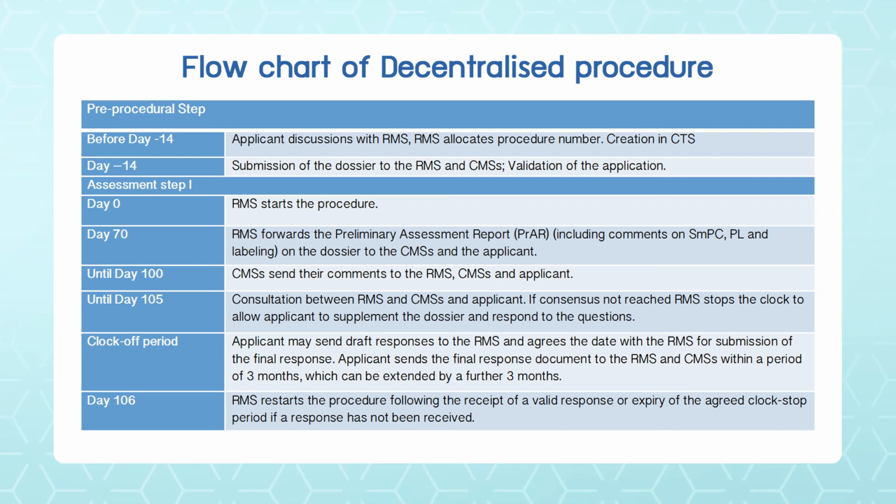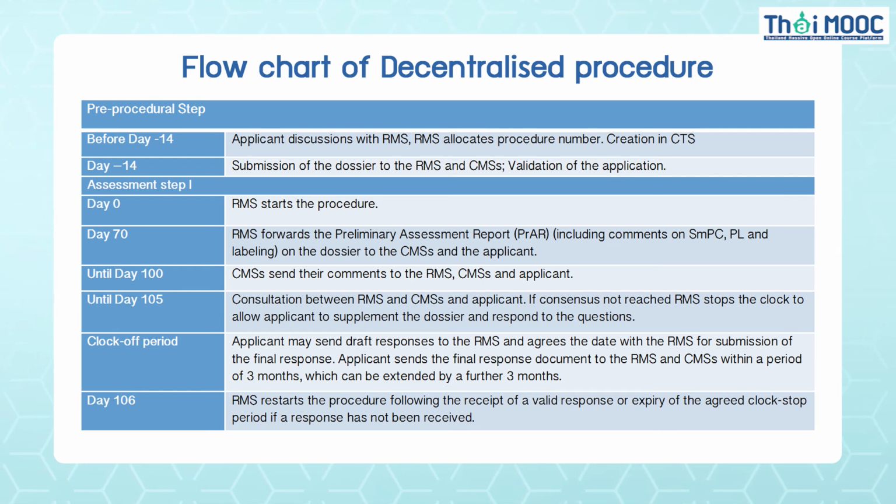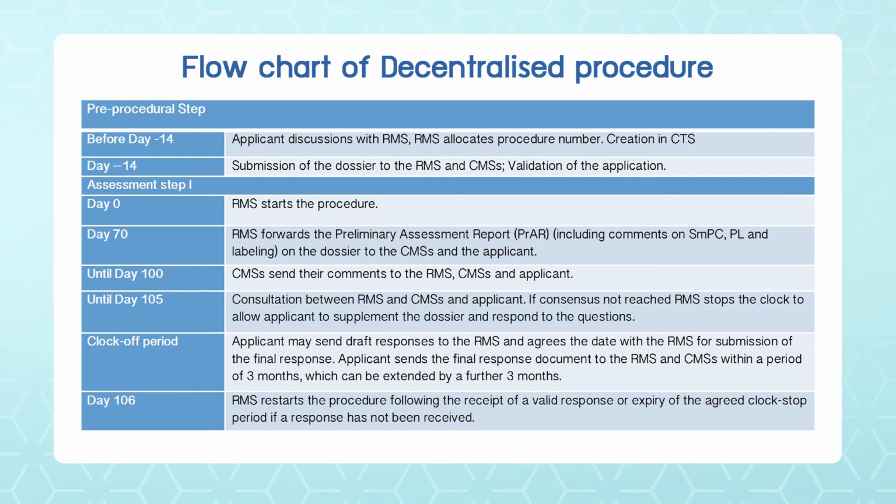Because sometimes they may say that they want this additional information, but the applicant can say it is already in the dossier in this section. So to achieve a consensus on the additional information required, it takes around 5 days, and then there is a clock-off period. Now this is the time when the applicant prepares all the responses and gives them to the RMS. And once all the responses are provided, then the clock starts again at day 106. So that is about the first assessment.